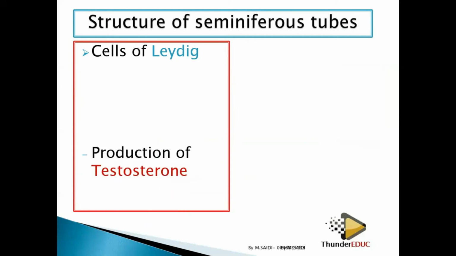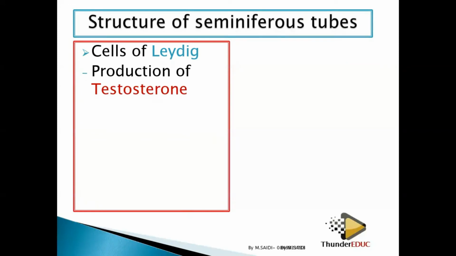Cells of Leydig. What is the function of the cells of Leydig? This is very important for production of testosterone. We have seen the function of testosterone: it is very important in secondary sexual characteristics and also in the maturation of the sperms. So testosterone is produced by the cells of Leydig.